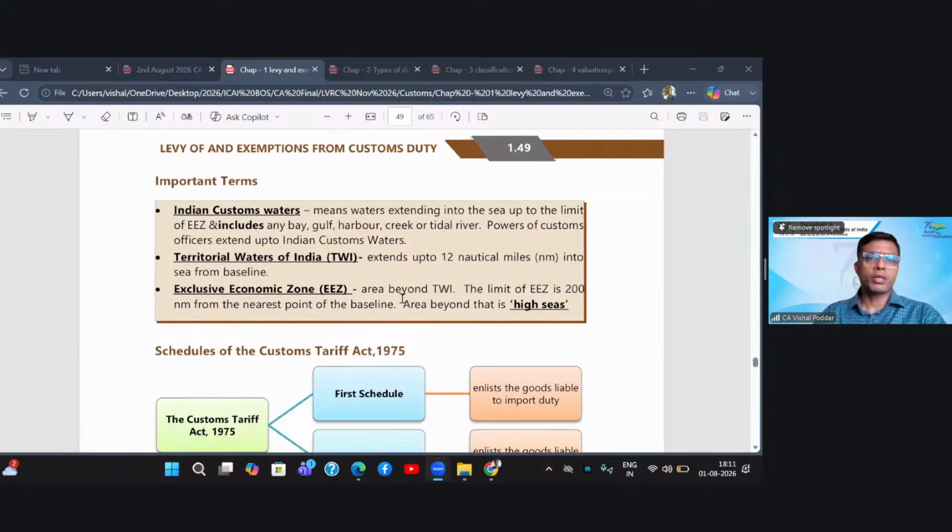There are some important terms that you need to keep in mind. So Indian customs waters means the waters extending into the sea up to the limits of the EEZ and includes any bay, gulf, harbor, creek, etc. That is the extent up to which the powers of the customs officer lie.